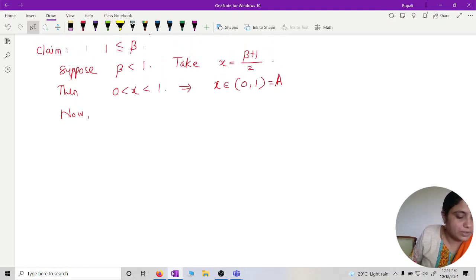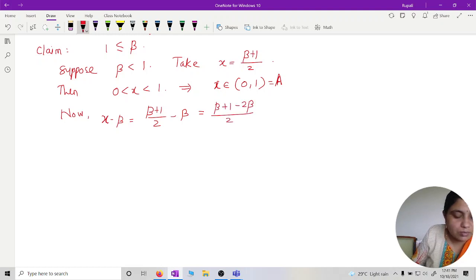What about x minus beta? It is nothing but (beta plus 1) by 2 minus beta, which is (beta plus 1 minus 2 beta) by 2. So what I am getting? (1 minus beta) by 2. And since beta is strictly less than 1, it will imply 1 minus beta by 2 must be greater than 0.